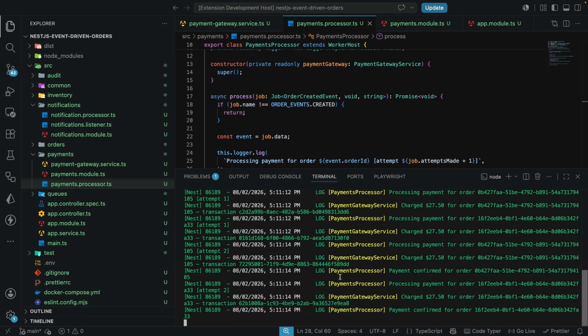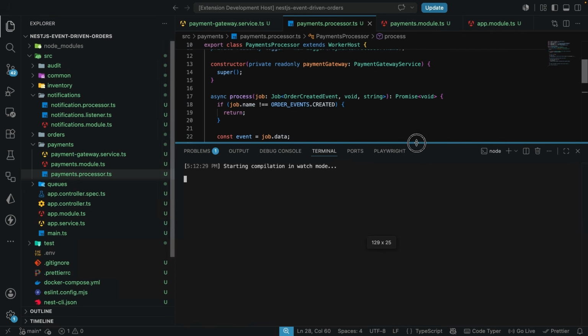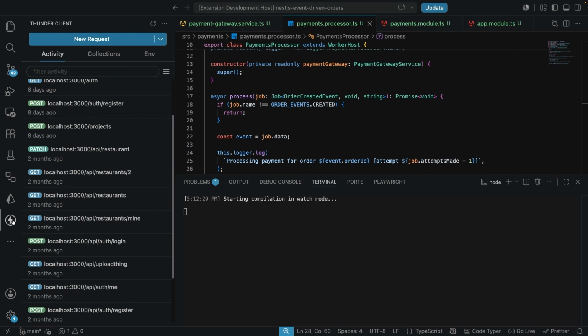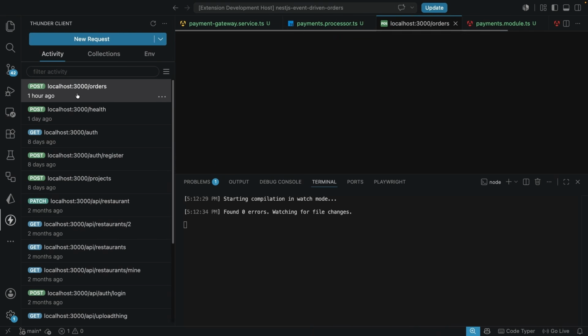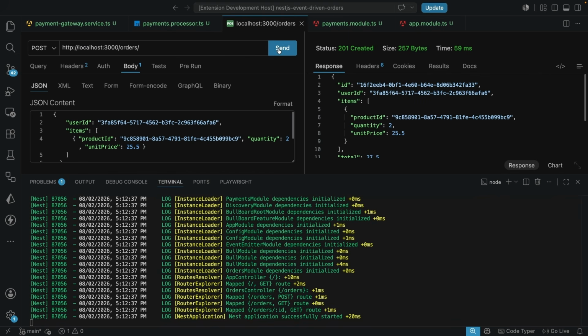So now what's going to happen, I'm just going to quit the dev server and clear and run the start dev command so that we can see the logs new and fresh. Then I'm going to open up the Thunder client, and I will come back to the orders so that we can create a new order. I'm going to send off this order. So let's take a look at the terminal, okay?